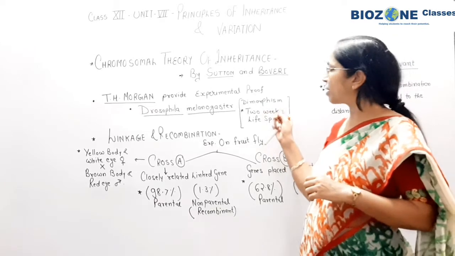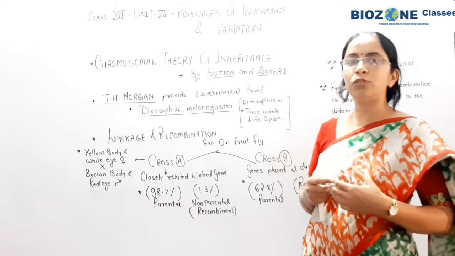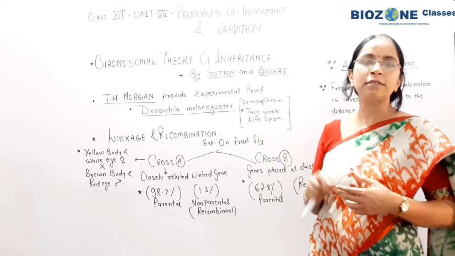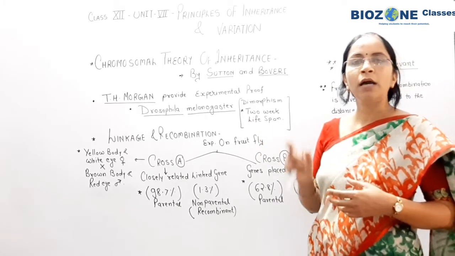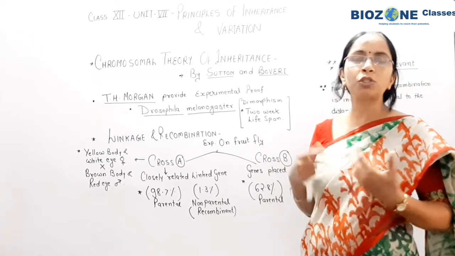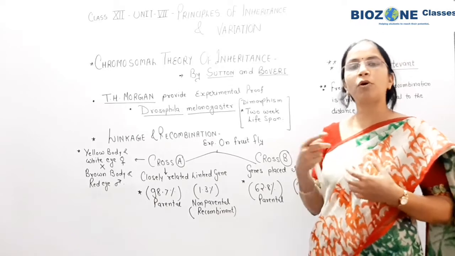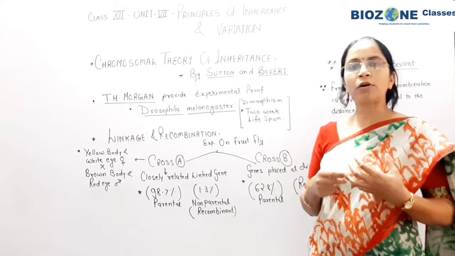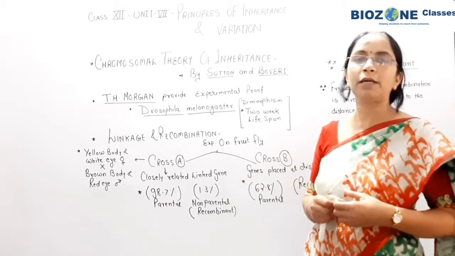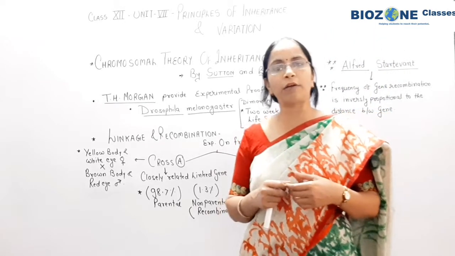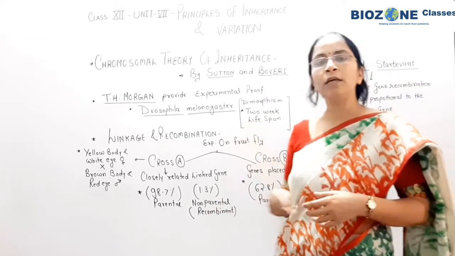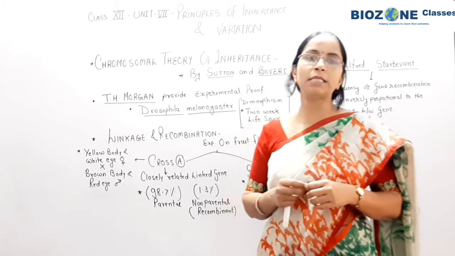Remember, the females are greater than the male individuals in fruit fly. Second reason for selecting Drosophila is its very small lifespan, and that lifespan, you remember, is only 2 weeks. So within a short time duration a huge number of generations can be studied. The third reason, the fruit fly can be grown on any kind of nutritive medium, so specific requirements are not essential. And fourth, during one mating a huge number of progenies are produced.